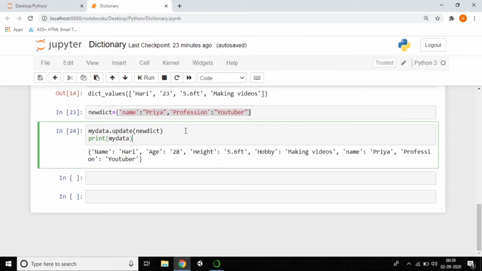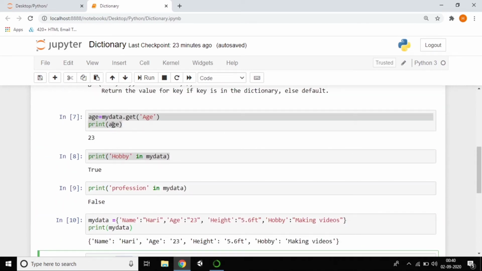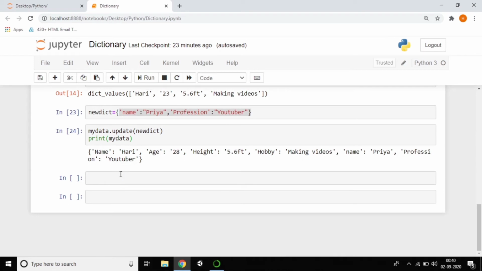I think it's a very clear explanation about the update method. We have other default methods also in dictionary, which are called copy, items, popitem, and so on. If you want to know all the methods, just go to the description and you can learn all the methods related to dictionary. But anyway, I explained some of the important methods, like update, values, the keys method, and we also have a get method. If you want to know more methods, just go to the description.